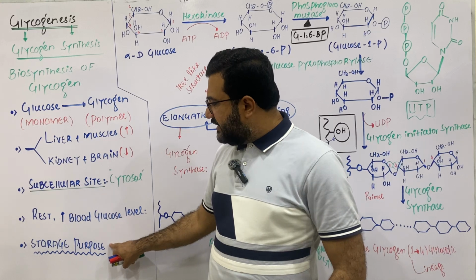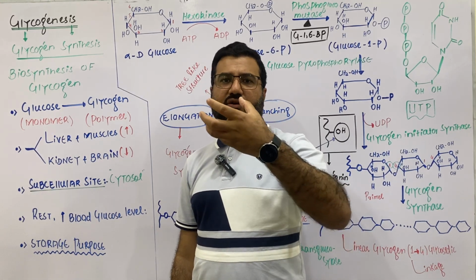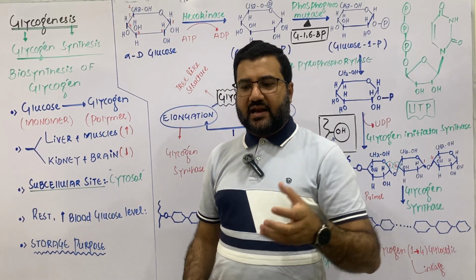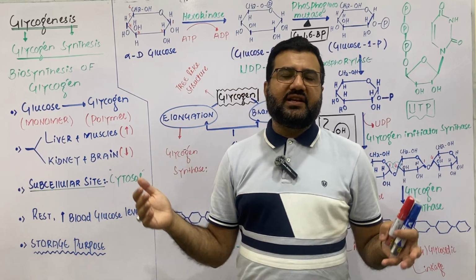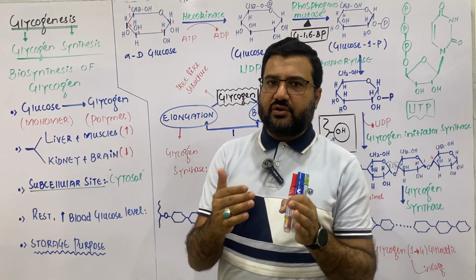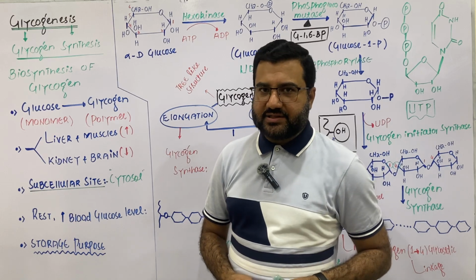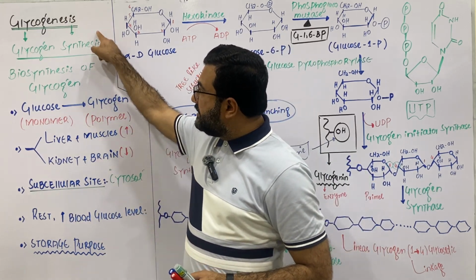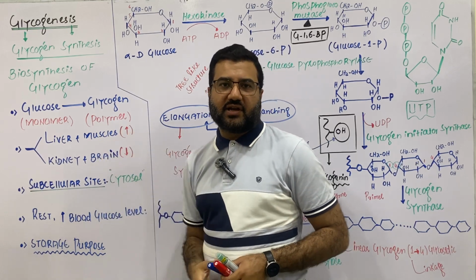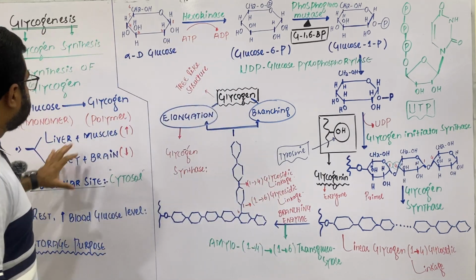The purpose of glycogenesis is basically storage. My dear students, glucose is converted into glycogen, and glycogen is the stored form of carbohydrates for the animals. And when more energy is required for the different physiological processes, then the glycogen which is stored in the animal body is changed to glucose, and then glucose provides the necessary energy. So glycogenesis has a storage purpose, and glycogen is the main stored form of carbohydrate in the animal body. This was all about the introduction of glycogenesis.